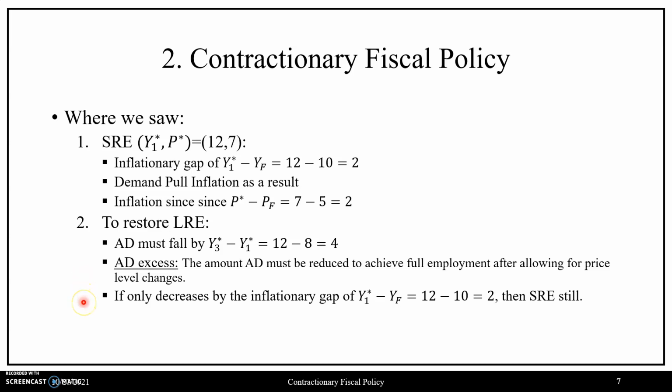Once again, if the government were to only change aggregate demand by the amount of the inflationary gap, that is the value of 2, then the aggregate product market, after the policy change and the multiplier effect has kicked in, would adjust to a short-run equilibrium in which there is inflation and there would still be an inflationary gap as a result.